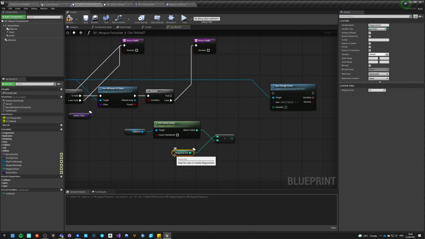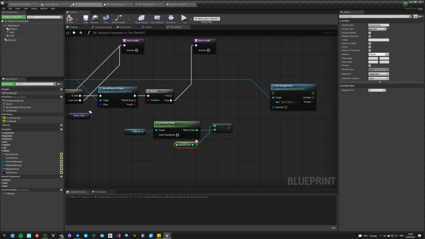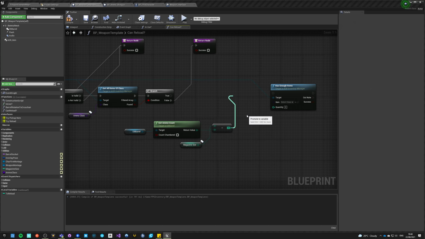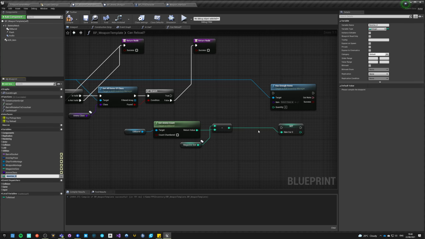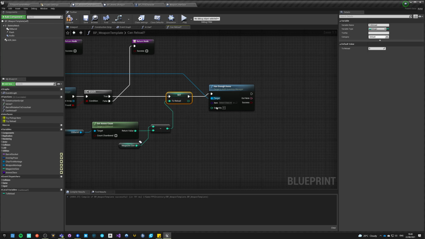So magazine size, whatever it is, minus ammunition we have inside magazine without the chamber bullet because it's a +1. And now promote to local variable. No, not promote to variable, to local. Oh, we already got one. Okay, so just set to reload here. So this is the number of bullets we need to have.